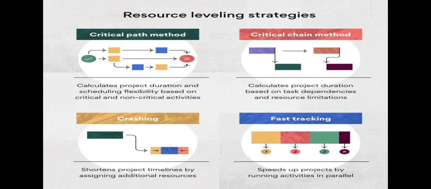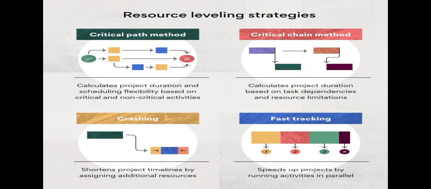If we have the given data and we use strategies of resource leveling such as the critical chain method, we see the task dependencies and the resource limitations, that is, how much resources we have and how much we have left that we can use.